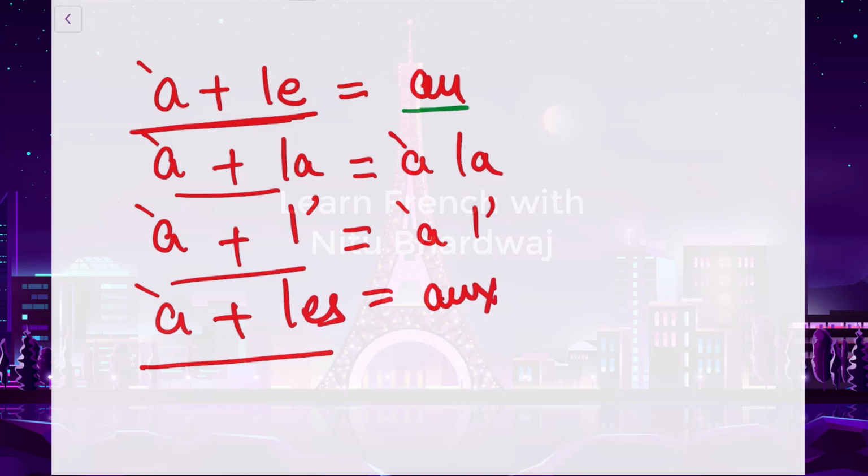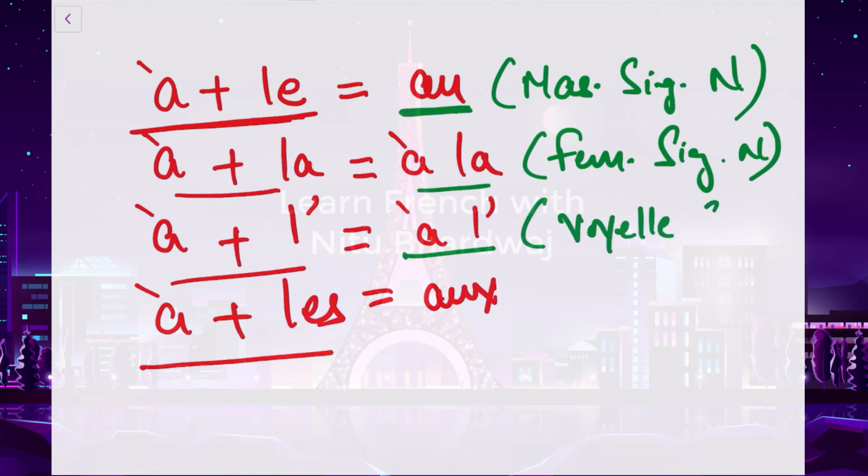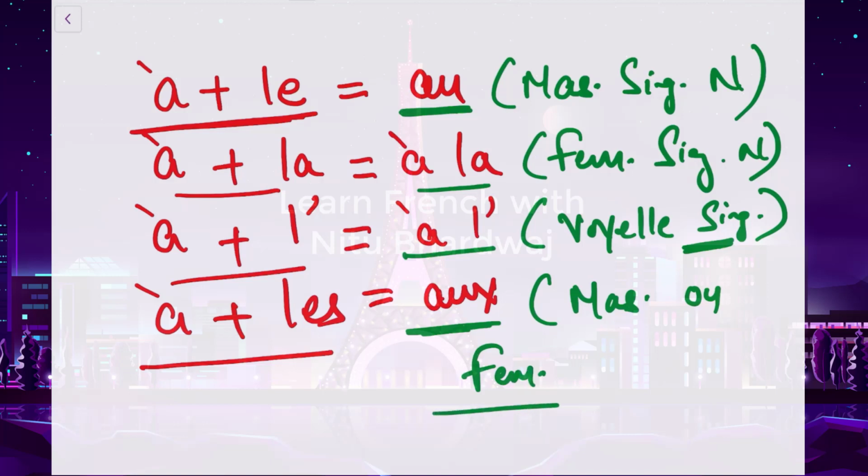The way to use this: au will come in front of a masculine singular noun. À la will come in front of a feminine singular noun. À l' will come in front of a word that starts with a vowel, but the noun should be in a singular form. Aux will come in front of a masculine or feminine noun, but it should be in a plural form. Then we can put aux.